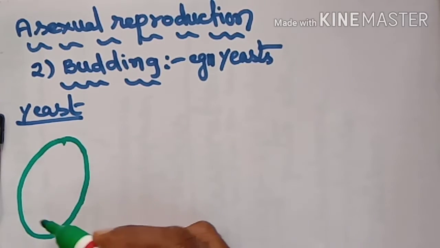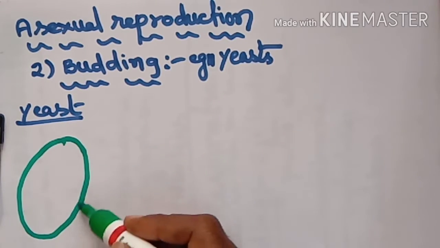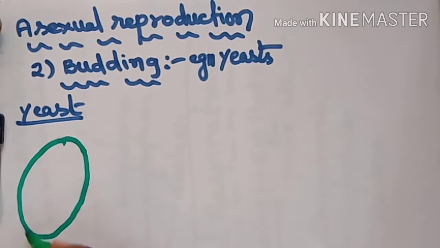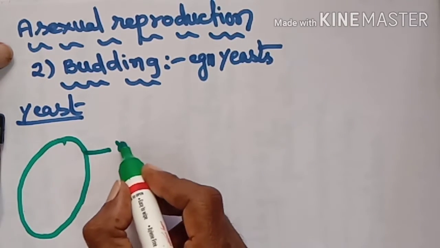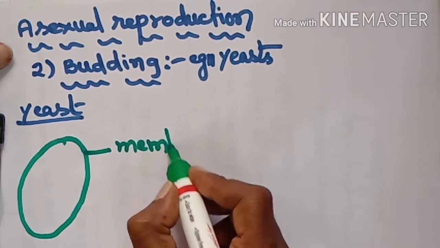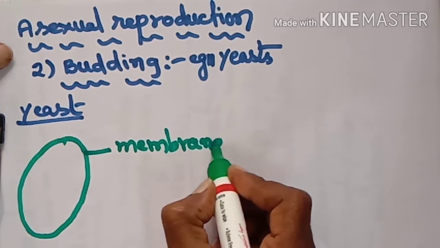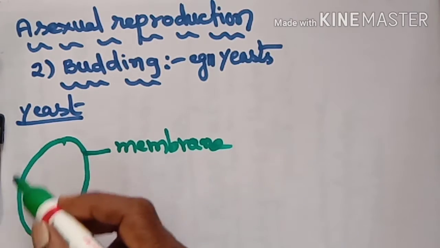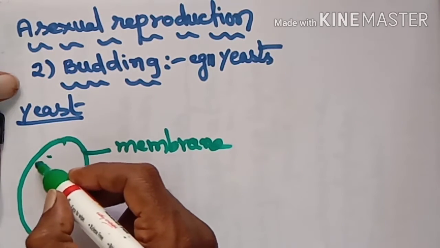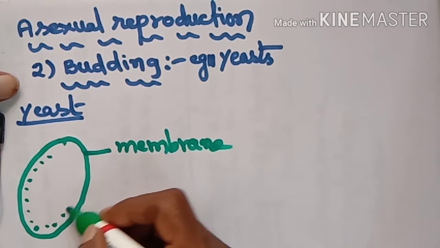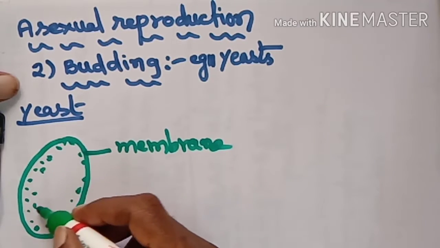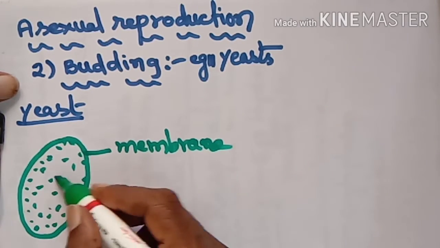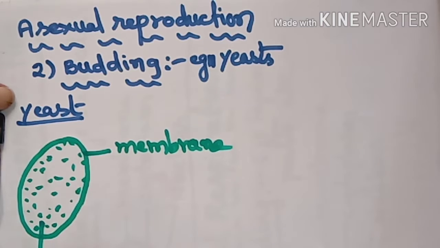It appears like this. Around this yeast cell there is a membrane, a thin membrane surrounding the yeast cell. Inside is the cytoplasm.